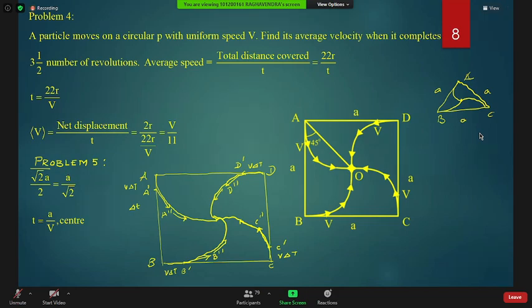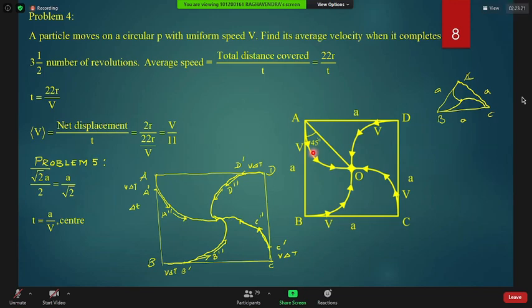And the velocity is V. Component of this direction is V cos 45. So if you take V cos 45, this will become V by root 2. So displacement A to O is A by root 2 and velocity component along the direction of displacement is V by root 2. Am I right?